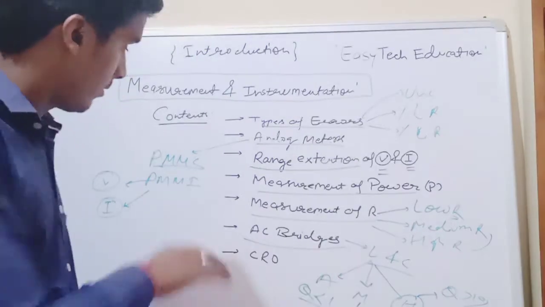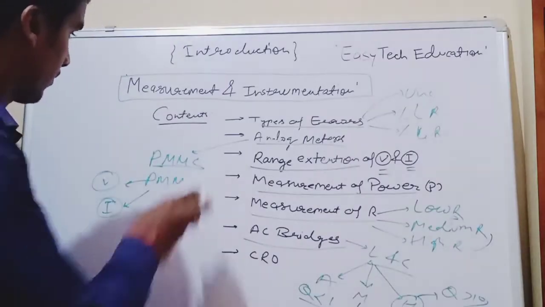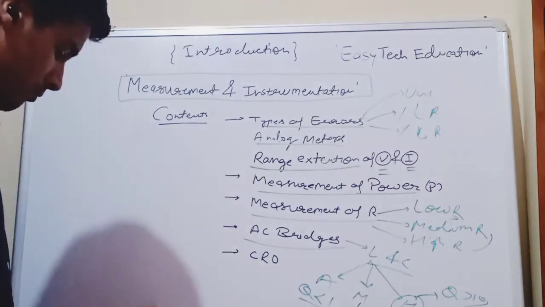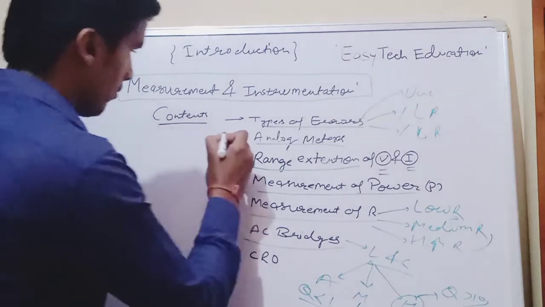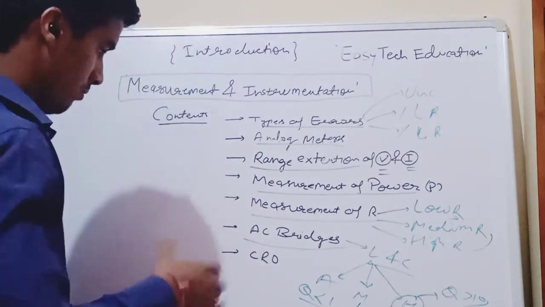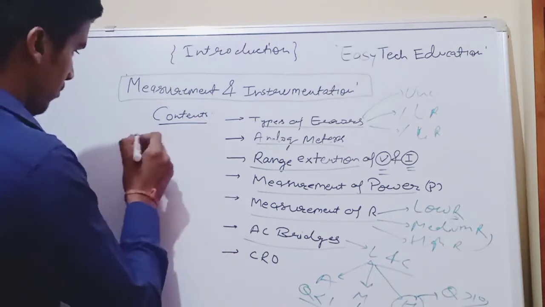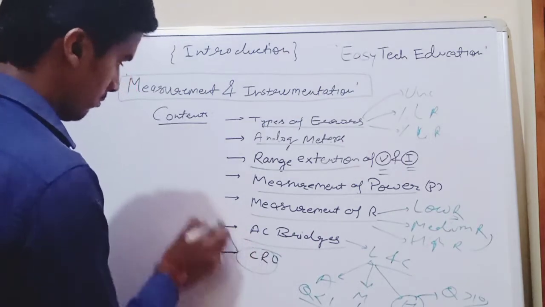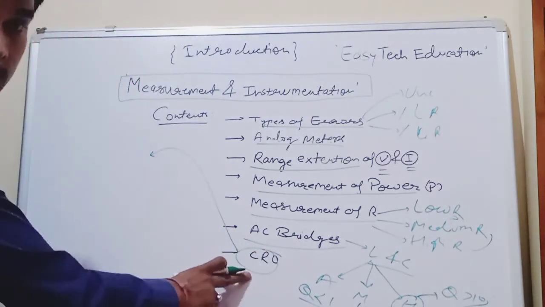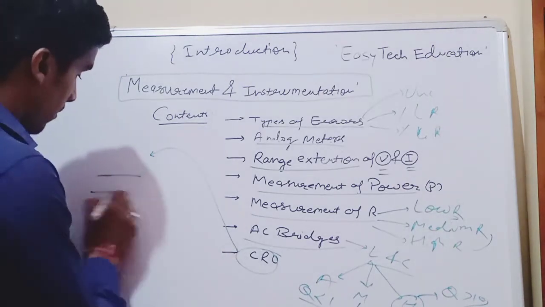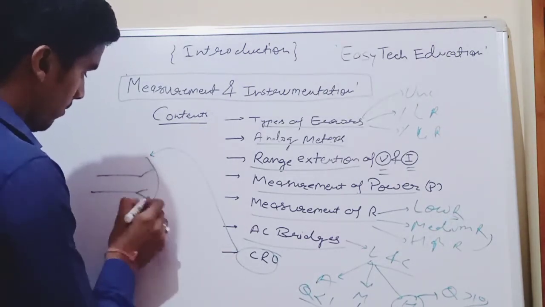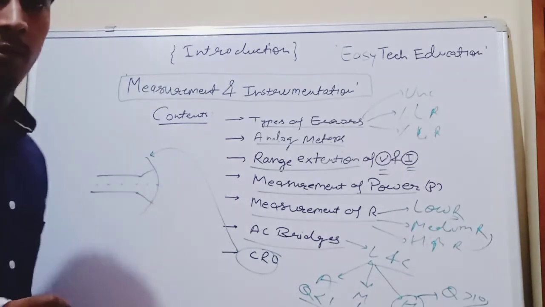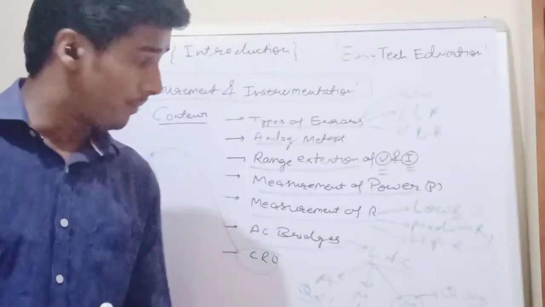Now we will also discuss what is actually CRO. In CRO, first you have to understand what is actually CRO.